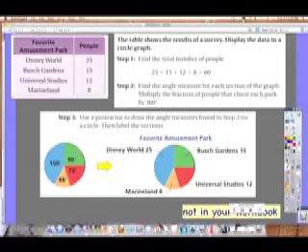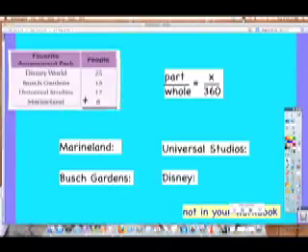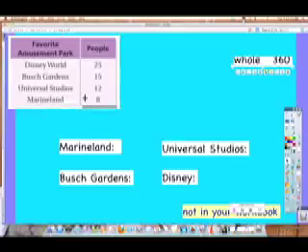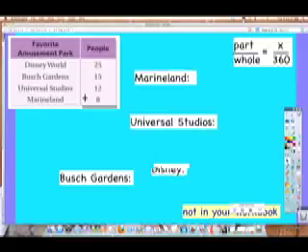So next, under each of them, put an A part and a B part. I'm going to put Marine Land right here, A. I'm going to put my B over here. Same for Universal Studios, an A part and a B part. Disney, A part, B part. Busch Gardens, A part, B part.